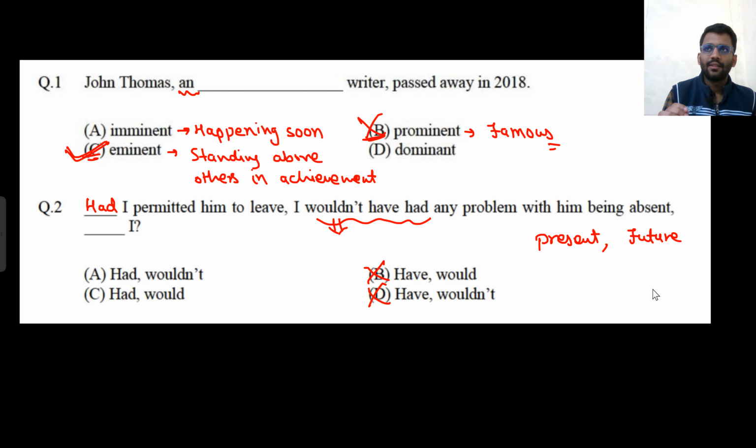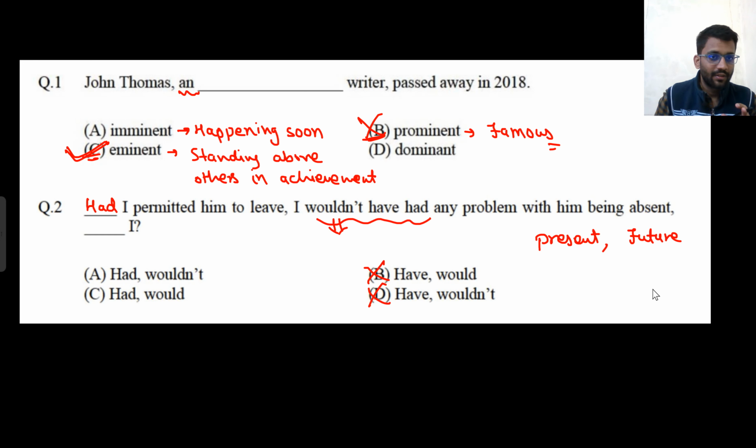I'm saying that I feel good, that's why I will go there. I am feeling well now, so I will come to your party. Here present tense is there, that I feel good or I am feeling good. Because of that, there is something happening. So present and then future would be there.